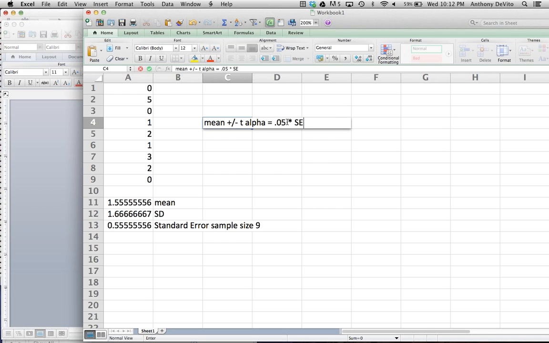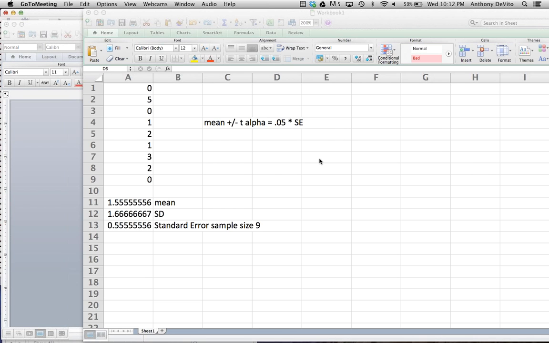our standard error. So this part of the equation, the t-score for alpha equals 0.05 times the standard error, that's our margin of error. We're going to subtract and add that to the mean to get our 95% confidence interval.